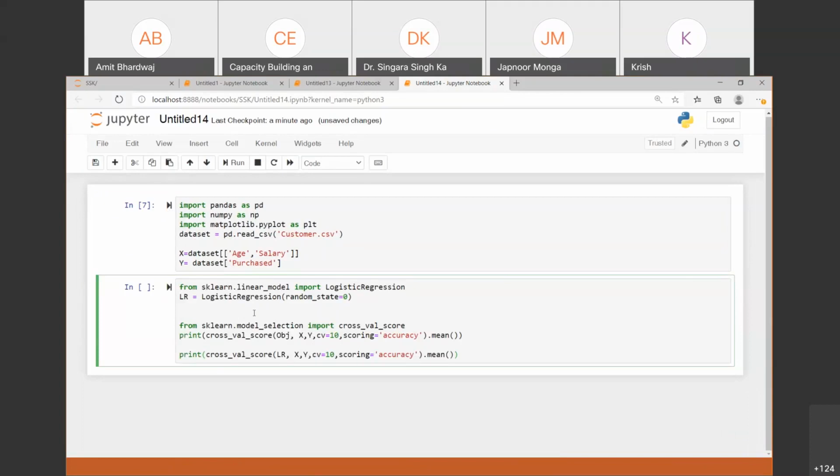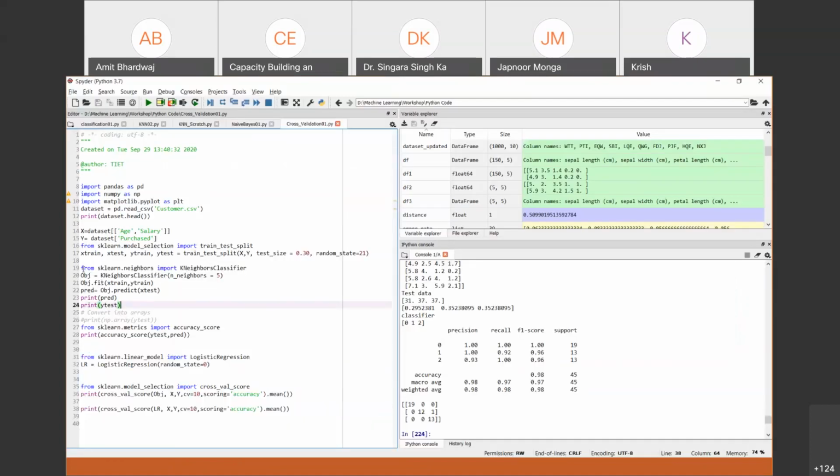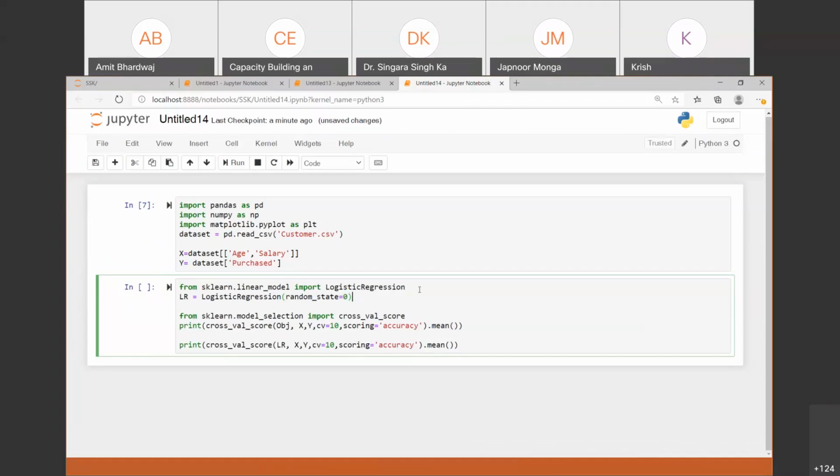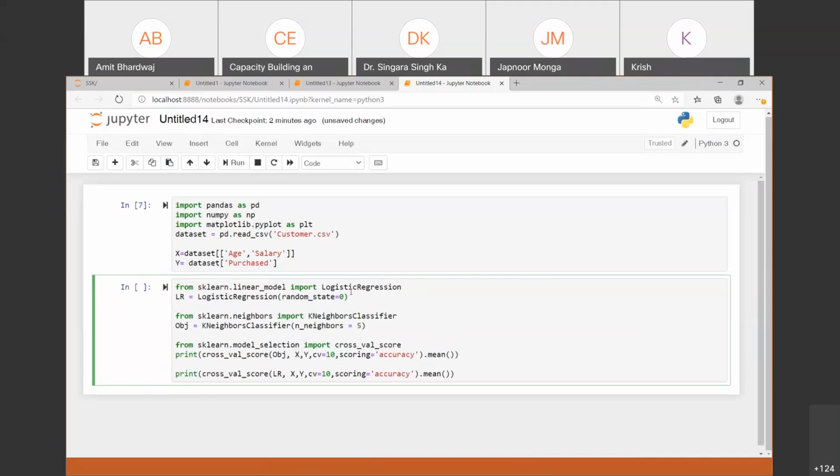Right. So I have created an object of logistic regression. And the second object which I would like to create is of KNN, the K nearest neighbor classifier, K neighbors classifier, right? And I have passed the number of neighbors as 5 only.